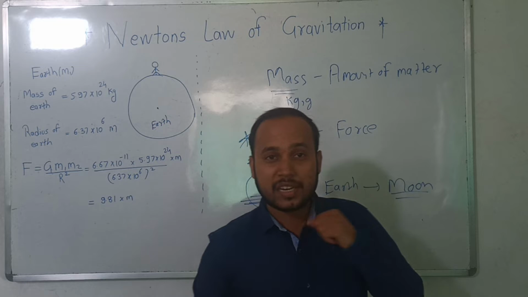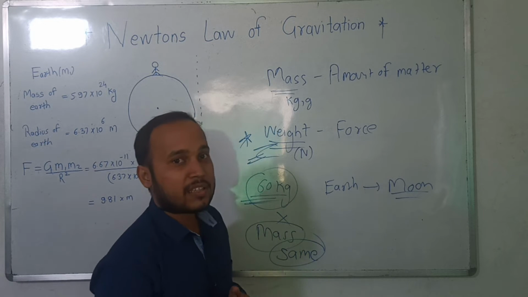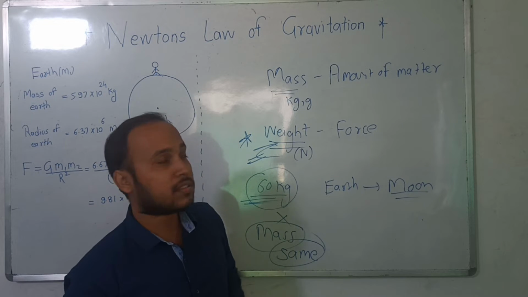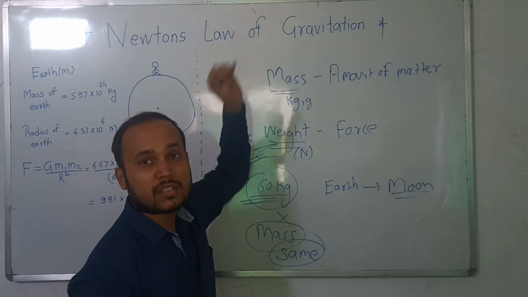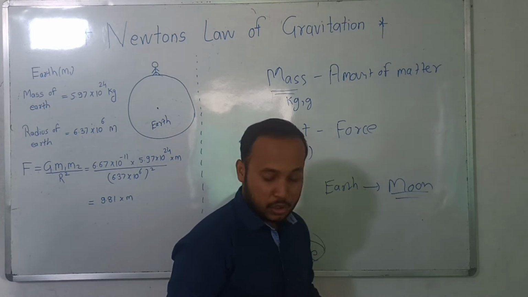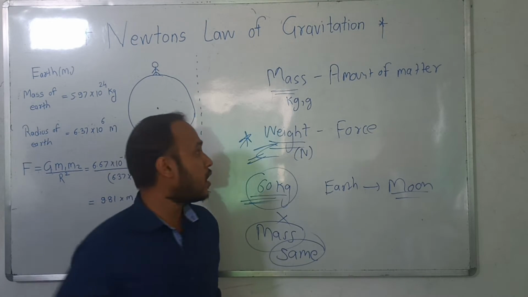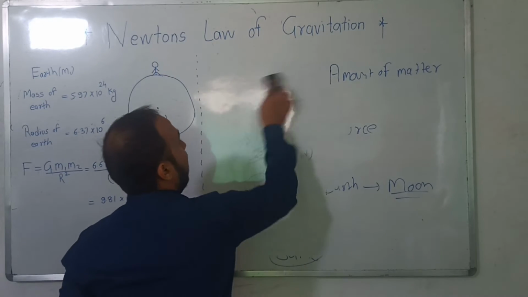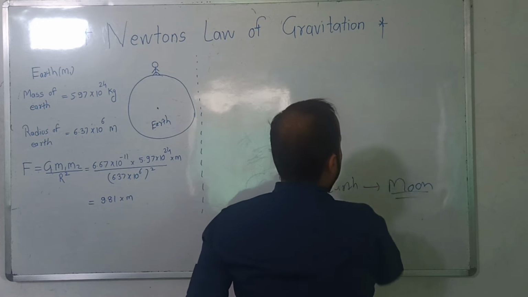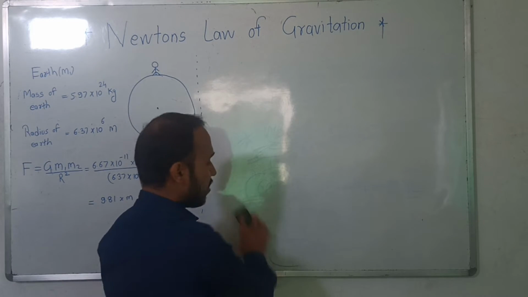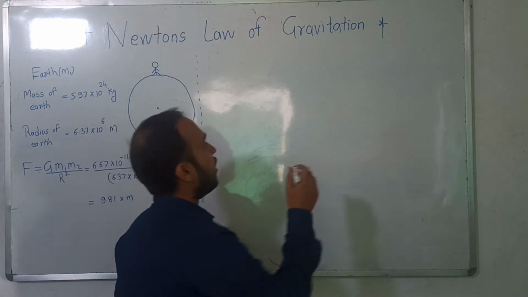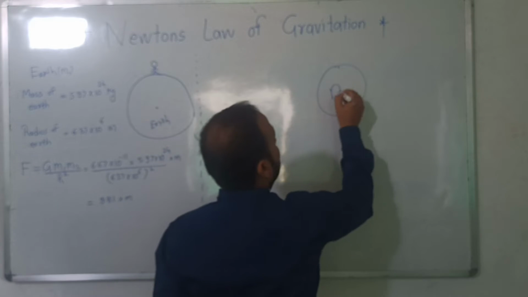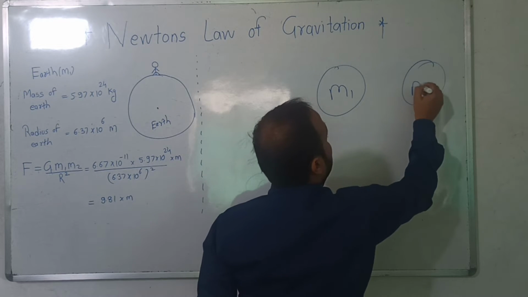And how can we relate this, or how can we scientifically understand this? For understanding this, we have to understand Newton's law of gravitation. So in short, we will see what Newton's law of gravitation says. It says that there is a force of attraction between any two masses m1 and m2. Take any two masses, this is mass 1, this is mass 2.